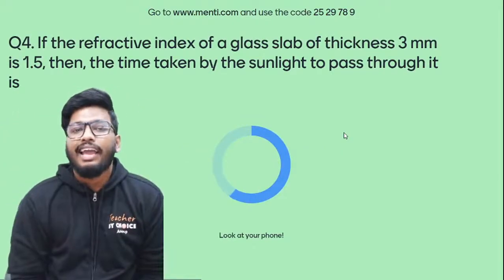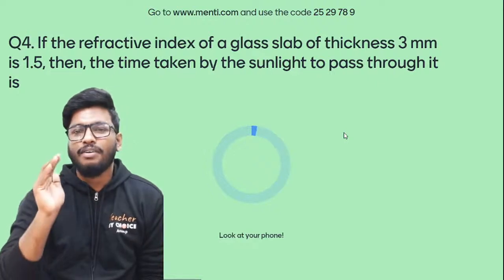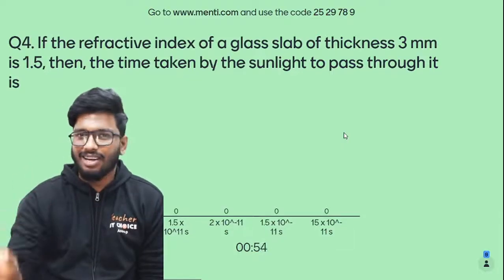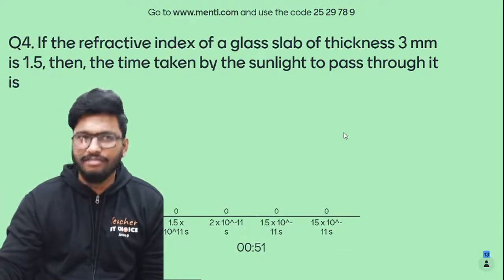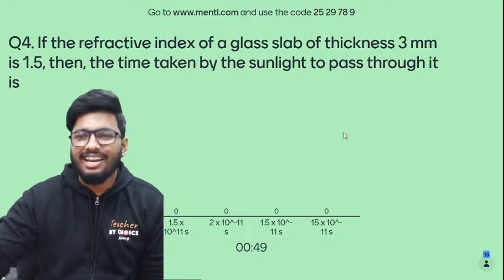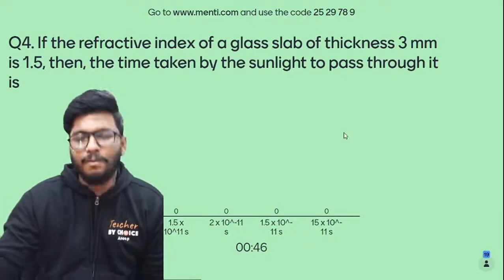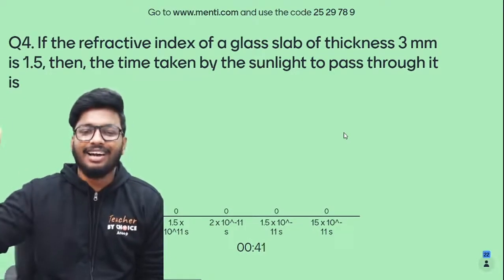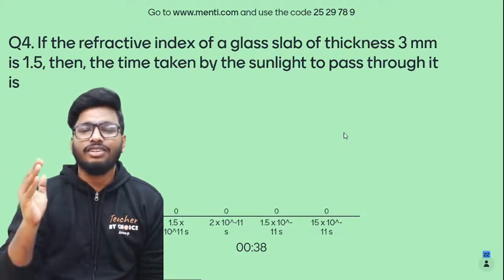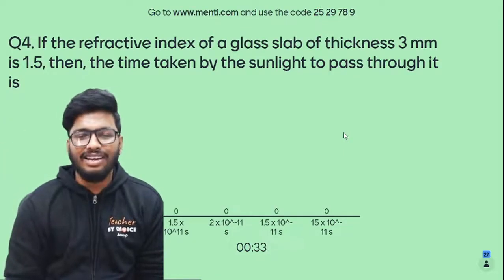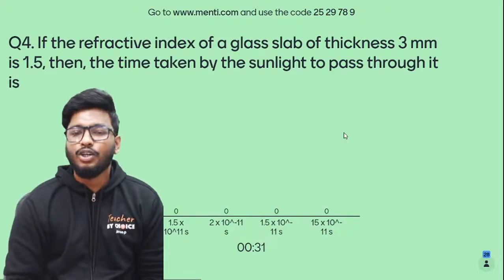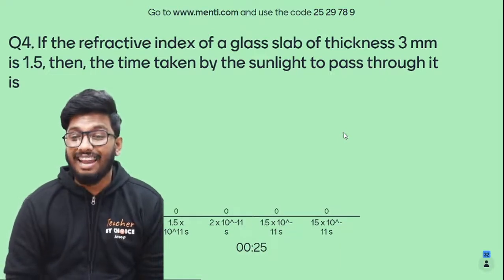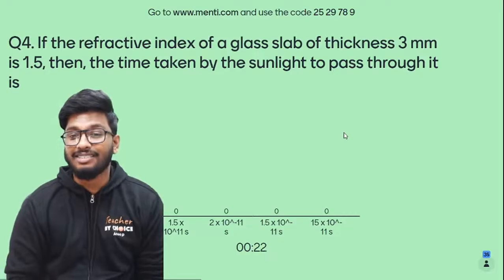Here's the fourth question: the refractive index of a glass slab of thickness 3 mm is 1.5. Then the time taken by sunlight to pass through it is how much? They're not asking you the refractive index or the speed of light, they're asking you how long it would take to pass through the slab. Your options: 1.5 into 10 to the power of 11 seconds, 2 into 10 to the power of minus 11 seconds, 1.5 into 10 to the power of minus 11 seconds, or 15 into 10 to the power of minus 11 seconds.